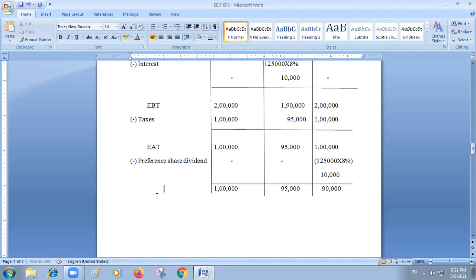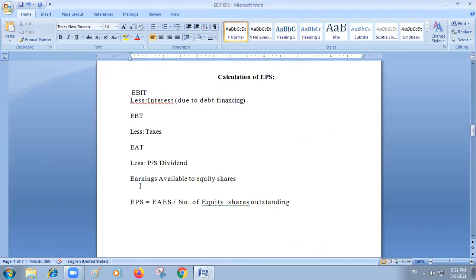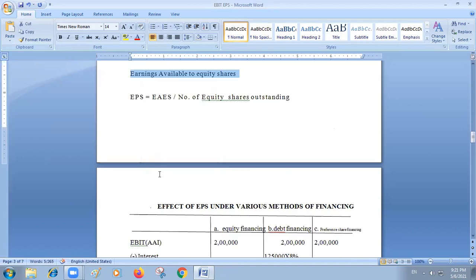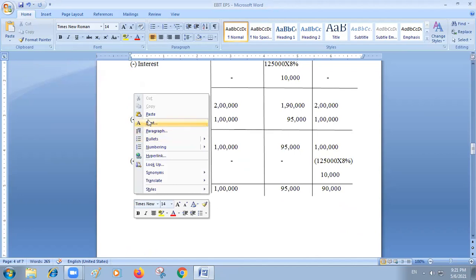Now this is earnings available to equity shares. Earnings available to equity shares.